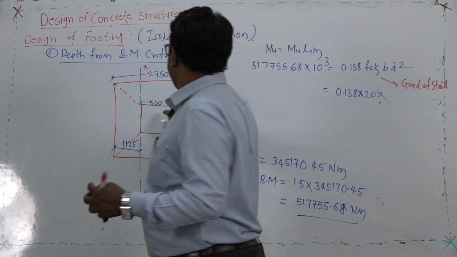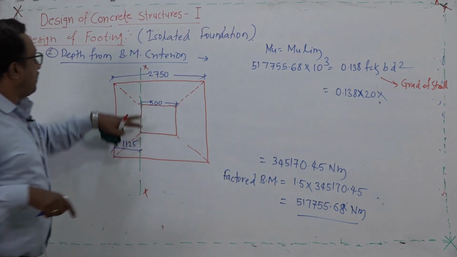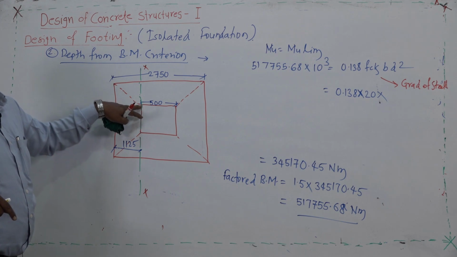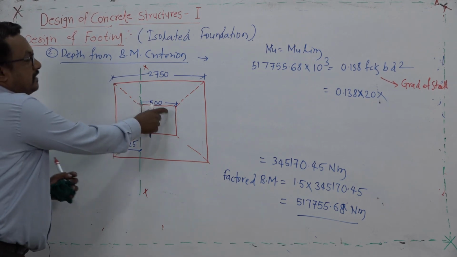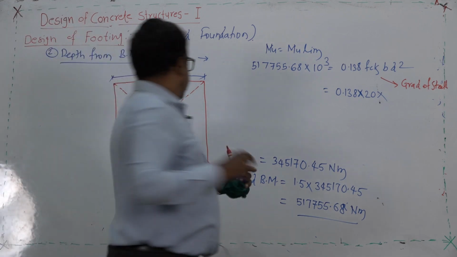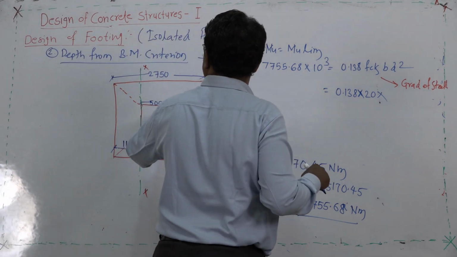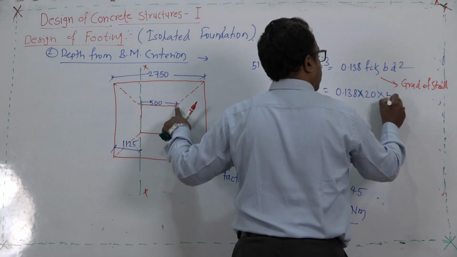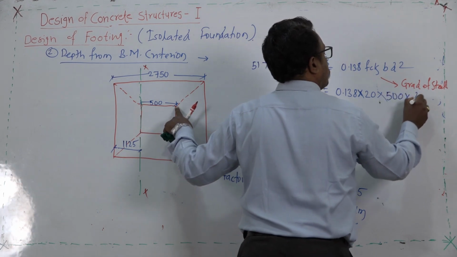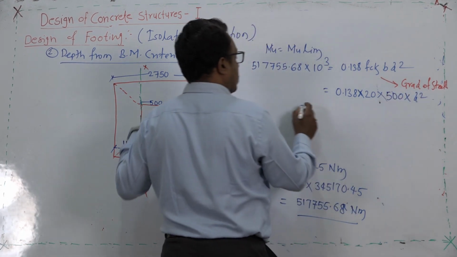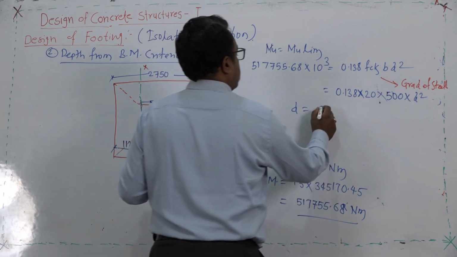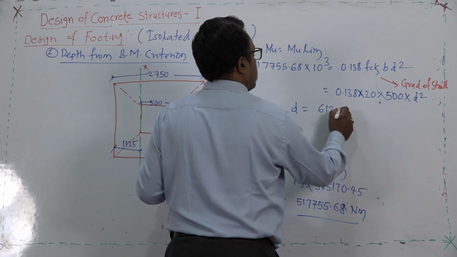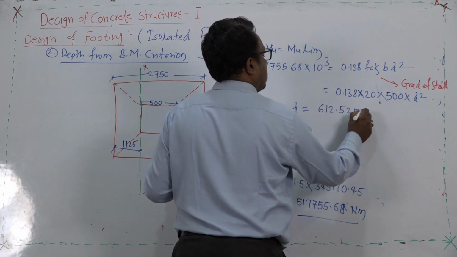We are going to find out the requirement of the depth at this critical section, and at this critical section the effective value of the breadth is 500, not more than that, because the one more section is at this particular location. So, the b should be 500 and it should be d square. If you work this out, then the value of the d is how much? 612.52 millimeter.